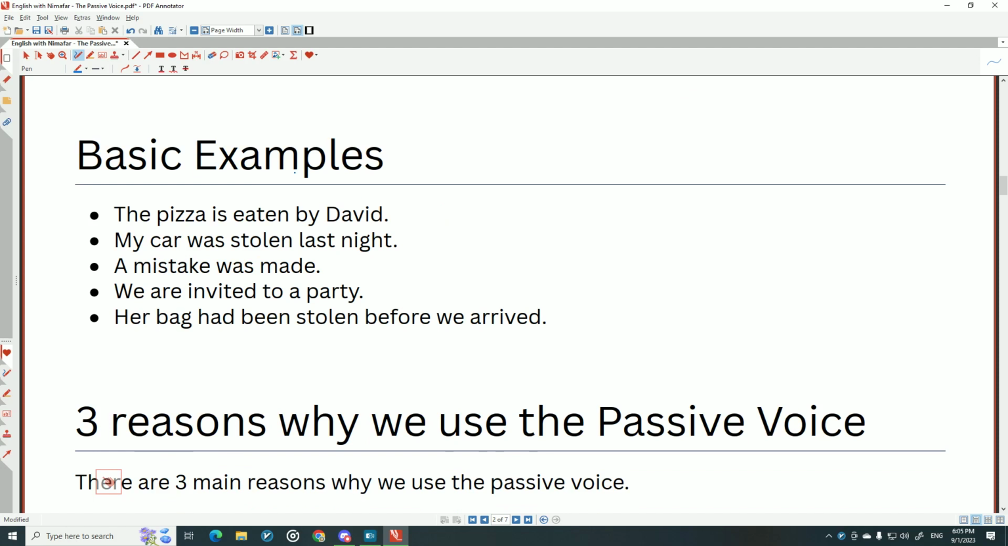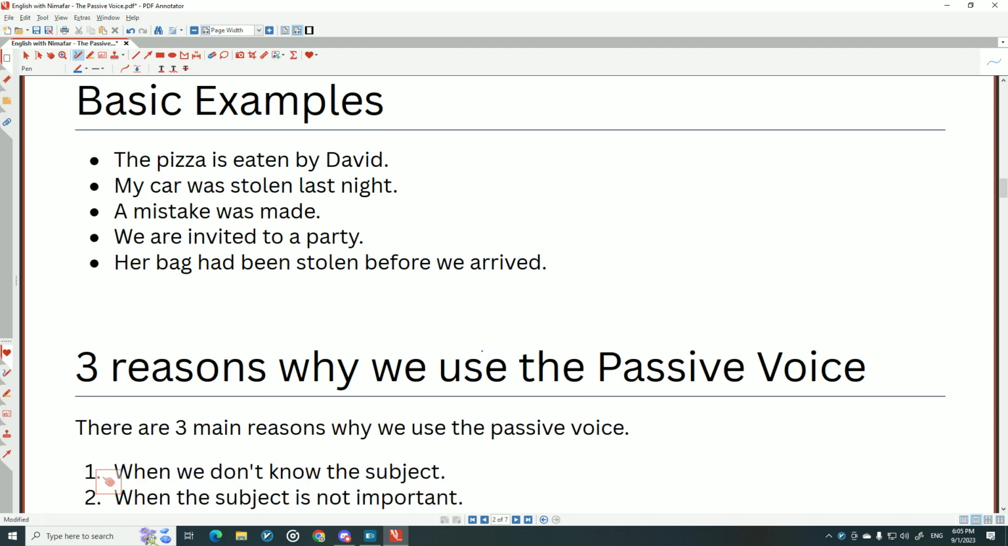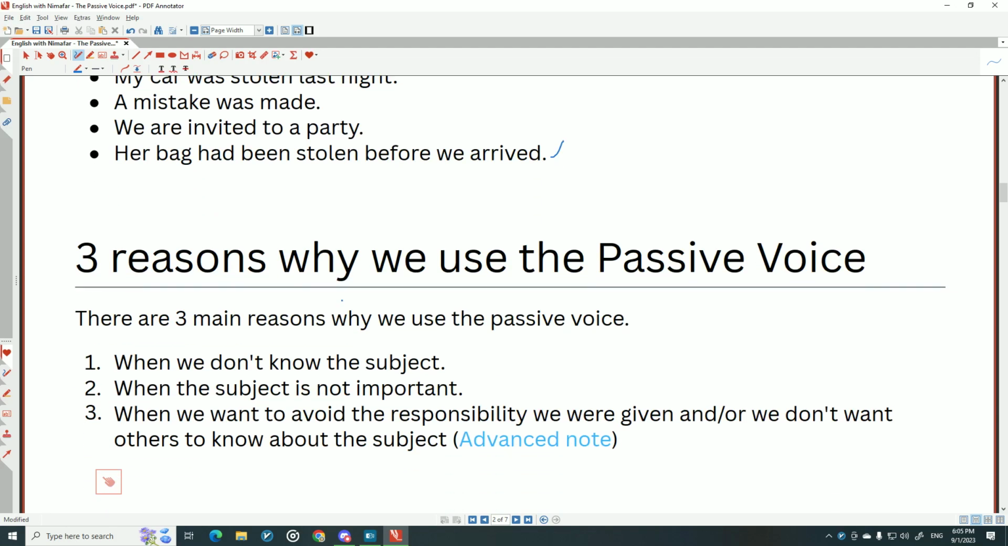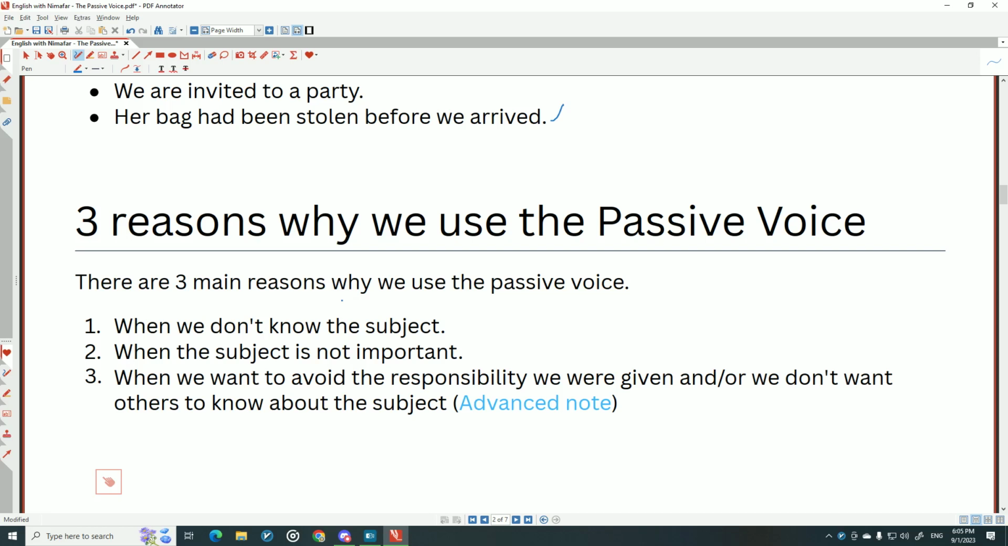The pizza is eaten by David. My car was stolen last night. A mistake was made. We are invited to a party. Her bag had been stolen before we arrived. Narrative tenses we have here. But three reasons why we use the passive voice. There are three main reasons why we use this voice.